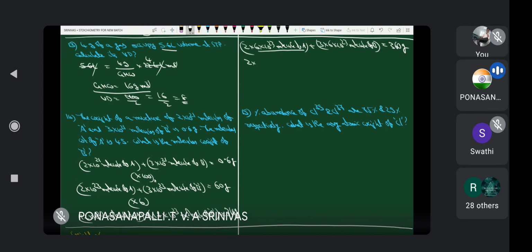Therefore, 6 into 10 power 23 means this is 1 mole. 2 into 1 mole of A plus 3 into 1 mole of B is equal to 360 grams. 1 mole of A means how much? Molecular weight of A. What is the molecular weight of A? 45. Yes or no? Plus 3 into the molecular weight of B is equal to 360.